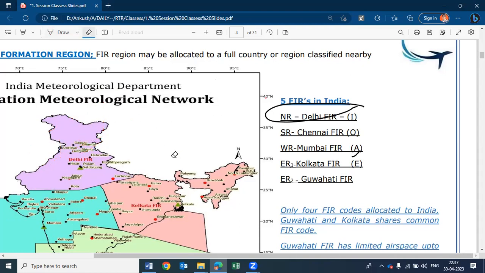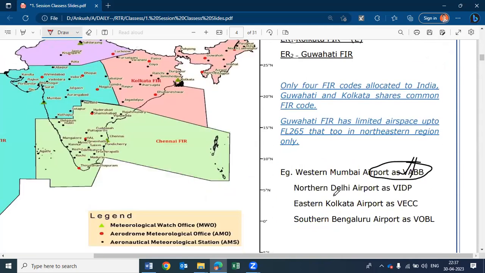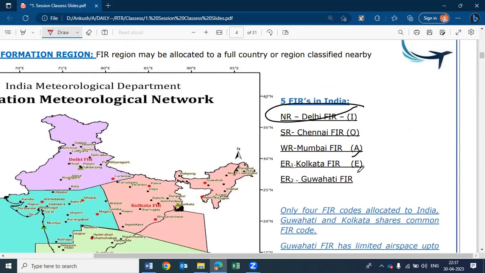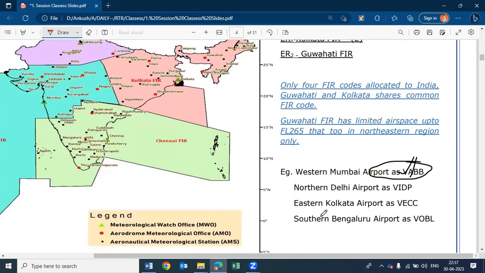Sometimes you may find that the airport code is not as per the city, so don't worry about that. There is some set of rules we need to follow to distinguish between the cities. We can focus on that instead of asking why this is not as per the name of the city.